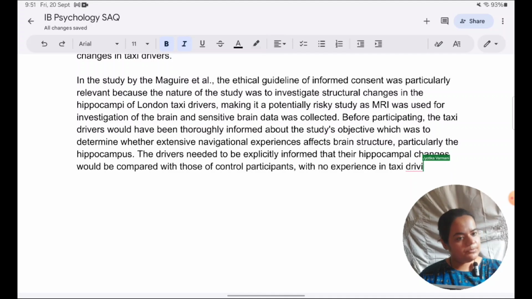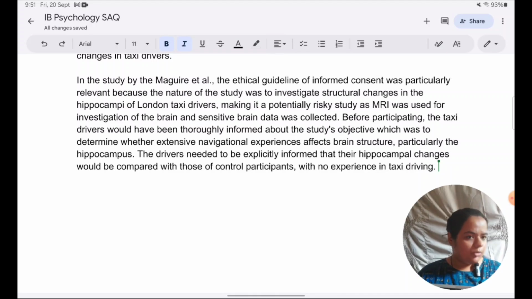Am I pointing out the procedure of the study, what was done in the study? Yes. Am I pointing out irrelevantly? No. In relevance to informed consent, because what I said in the previous paragraph is that participants need to know the purpose and nature of the study, or what will be done, the procedure of the study. So this is the procedure that they should have been told about at the time of informed consent. That is what I'm pointing out.